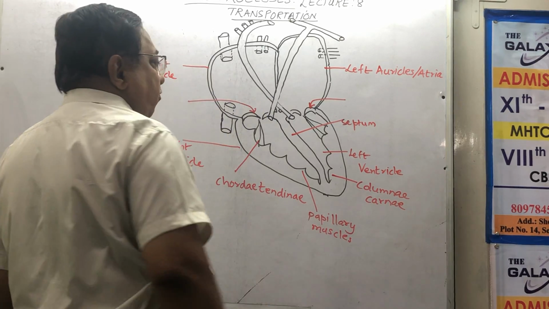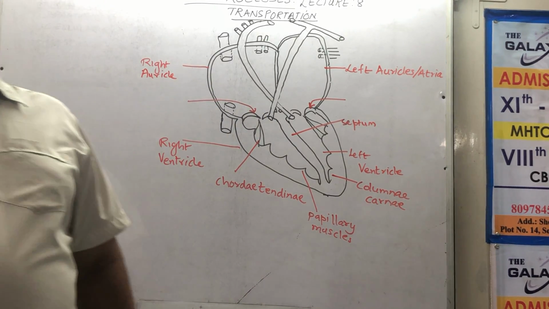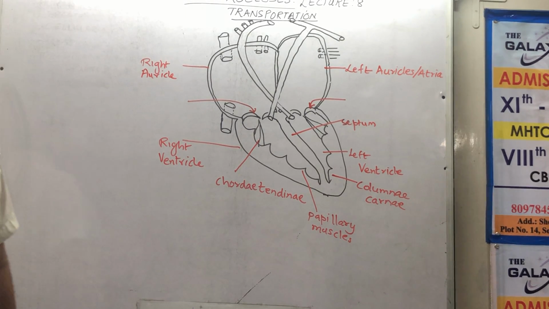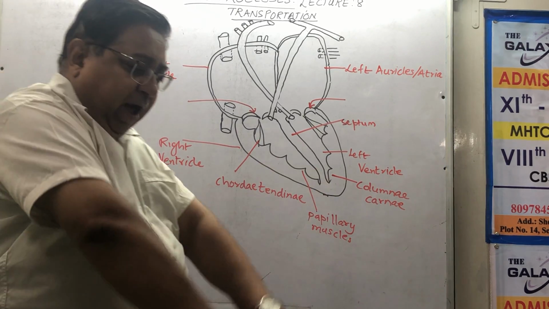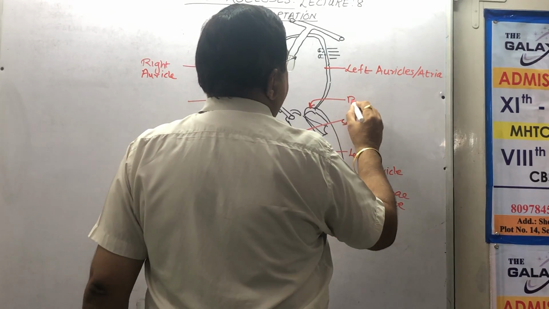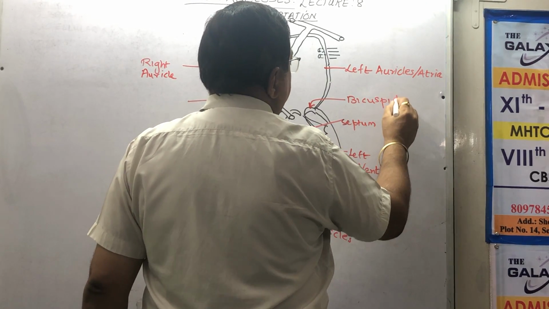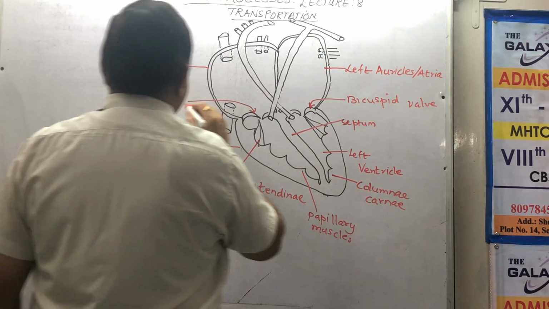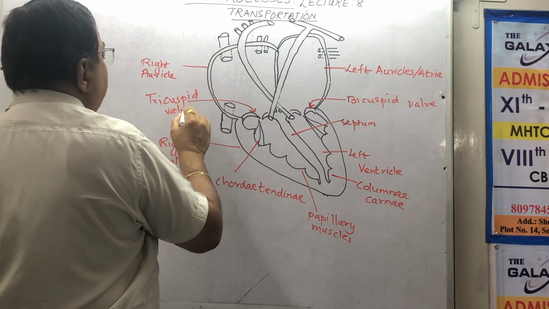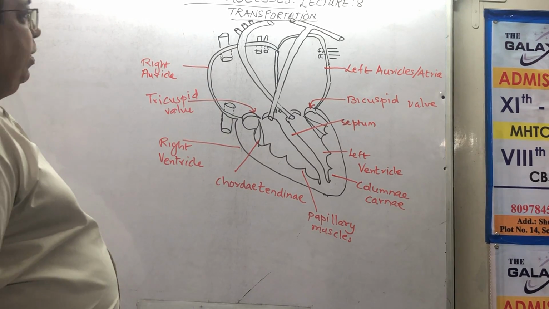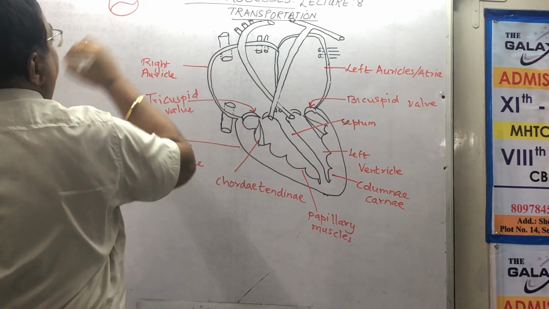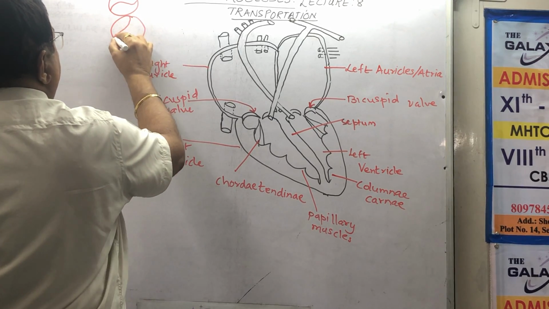I have got valves on both sides. Now these valves will take care that the blood does not go into the reverse chamber. So they open like a flap and they close, they fix. They do not open upwards. So the bicuspid valve and the tricuspid valve. Why am I calling them bicuspid? Because if I cut and show you the circle, one will have 2 flaps and one will have 3 flaps.